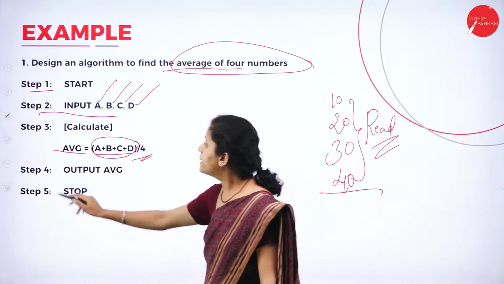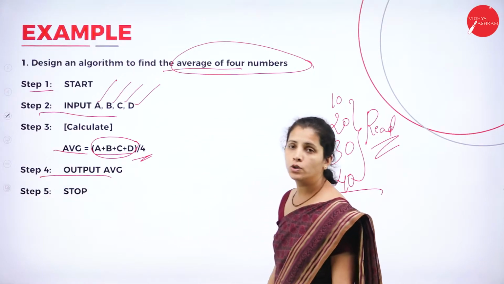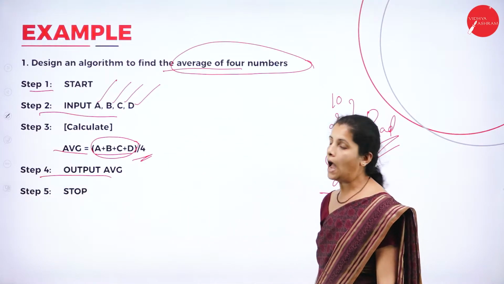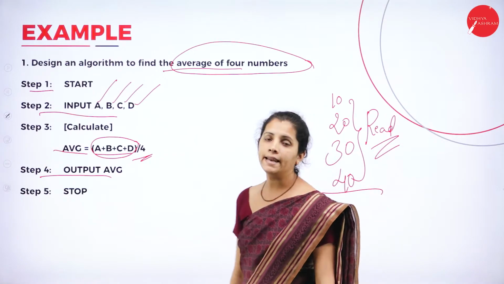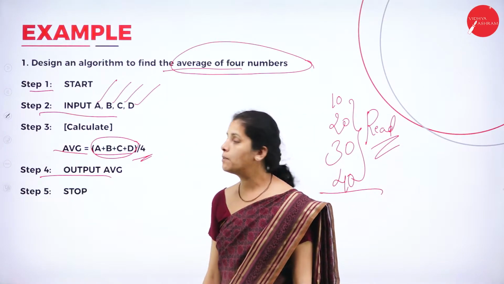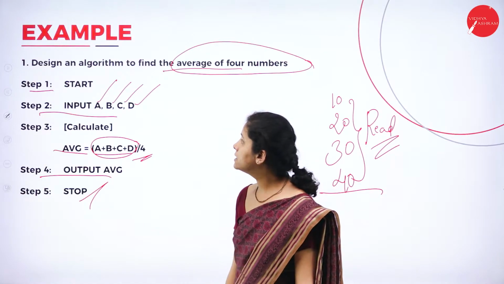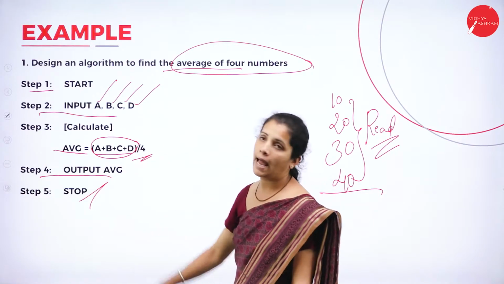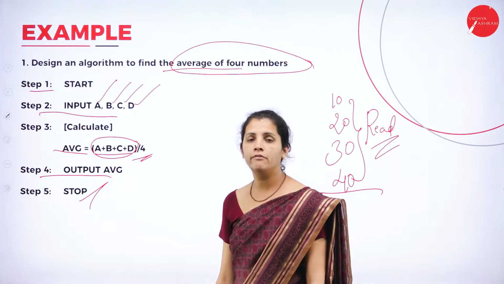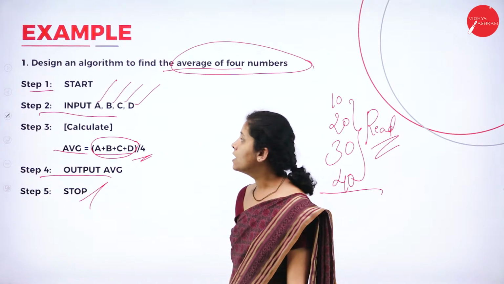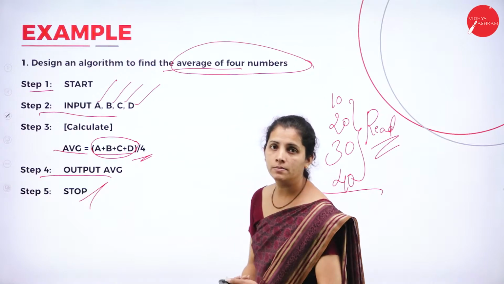Now, in my step 4, I'm going to display the average. And in my next step, I'm going to stop my algorithm. So this is nothing but an example of an algorithm. This is the way I can write my own algorithm.